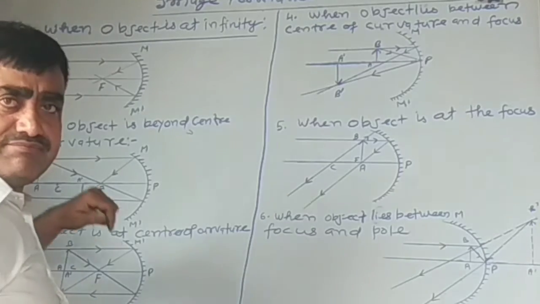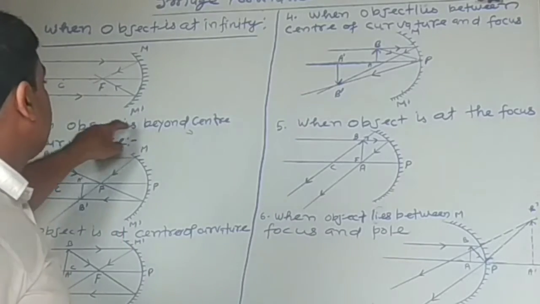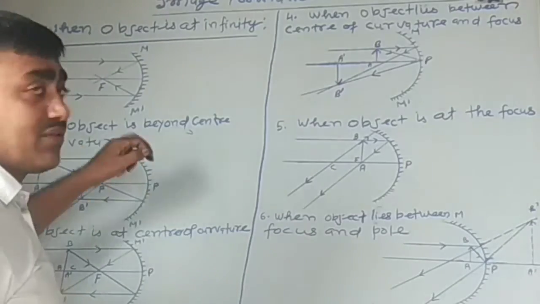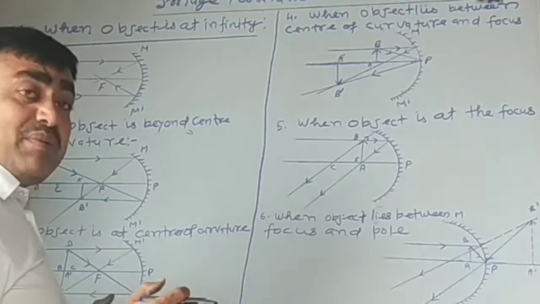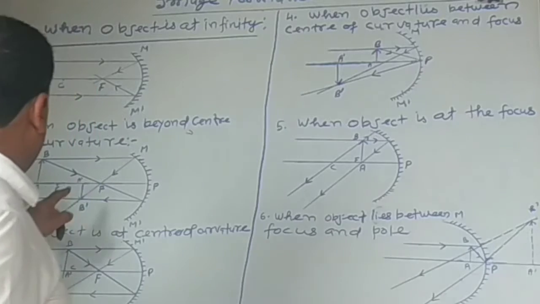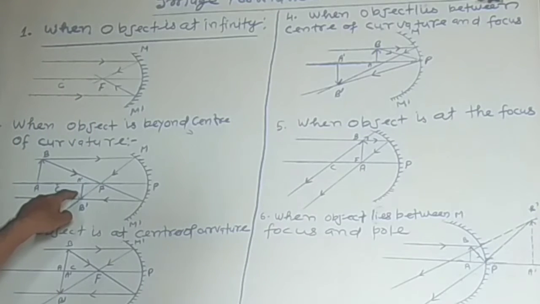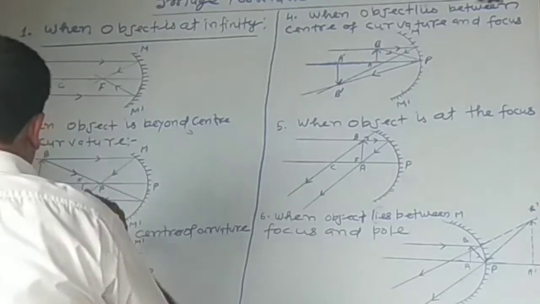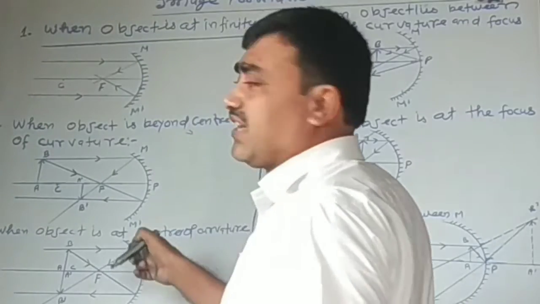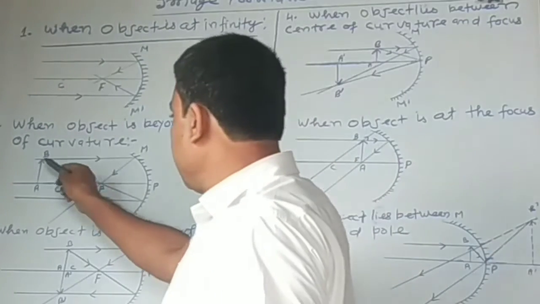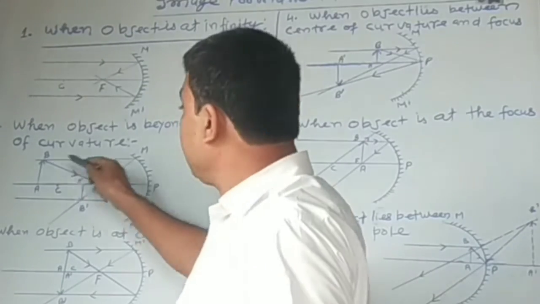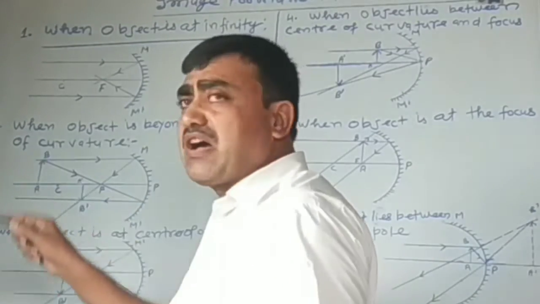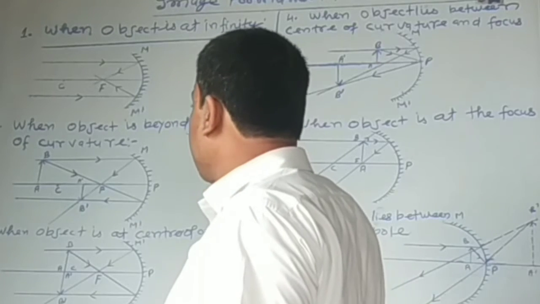Second one is when object is beyond center of curvature. Okay? Then image is formed between focus and center of curvature of the concave mirror. Look here, a ray of light coming from the head of the object AB, after reflection passes through the focus.